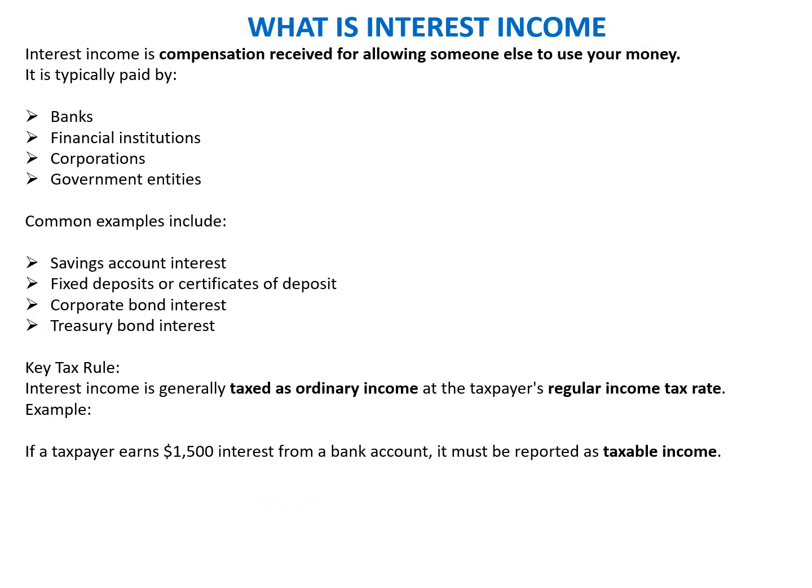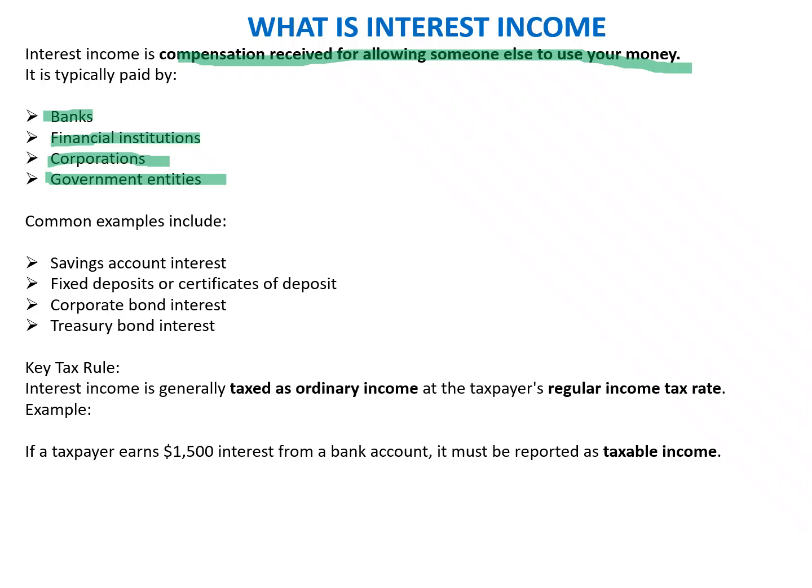Interest income, we'll talk about what is interest income. Interest income is the compensation received for allowing someone else to use your money. Which means that if our money is parked with the bank in the form of a savings account, or in the form of a fixed deposit, or in any kind of bond that we have purchased from the government, or treasury bonds, all those bonds that we purchase yield interest. Basically, the interest is given by banks if we make a deposit with the bank, financial institutions, some corporations, and definitely government entities.